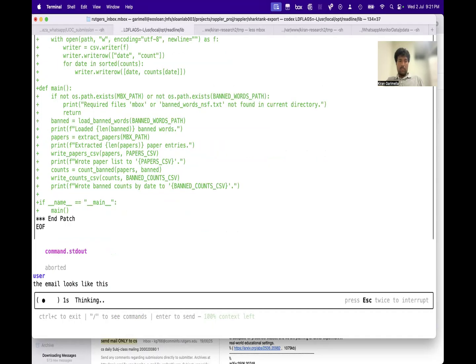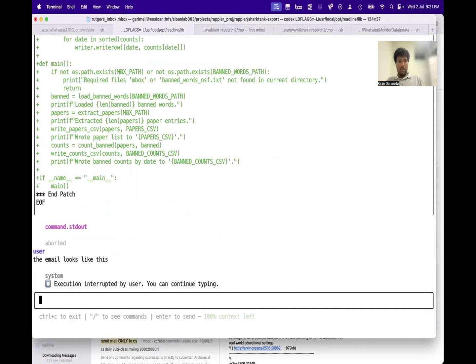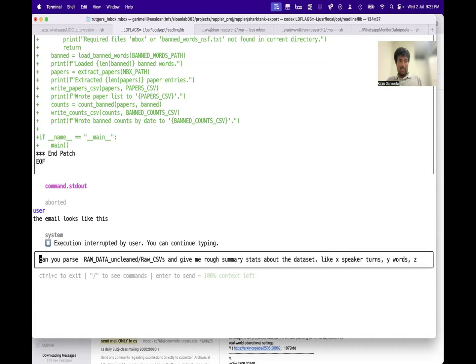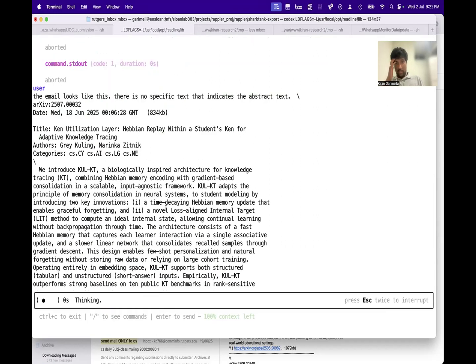I don't know how I can get a new line, but I can say maybe here. Oops. Okay, this is from an old command, I think. The email looks like this. There is no specific text that indicates the abstract text. Okay, let's paste this. Let's see.